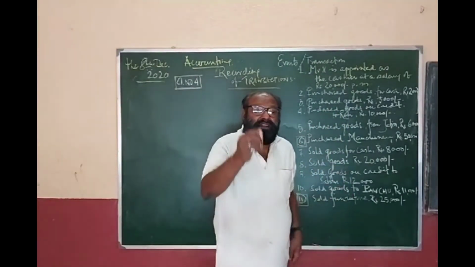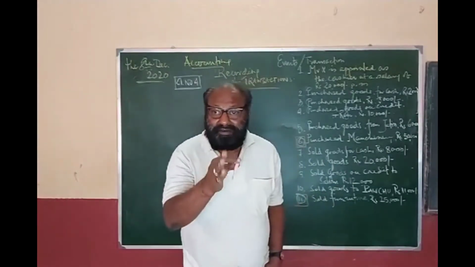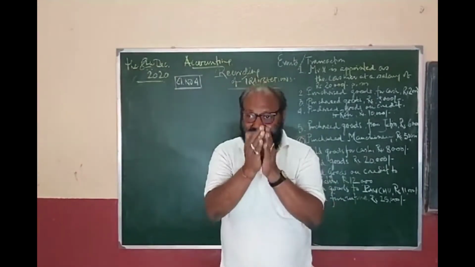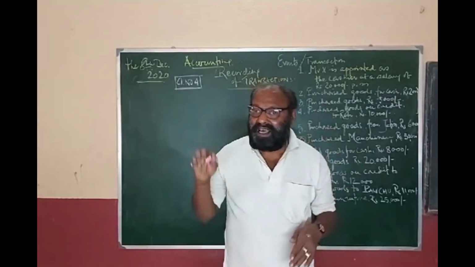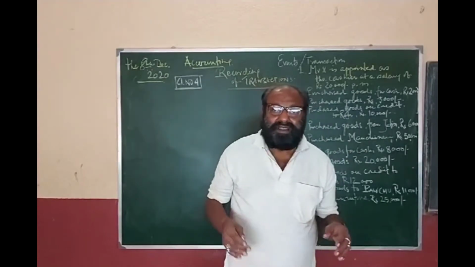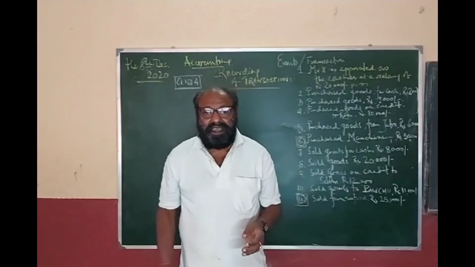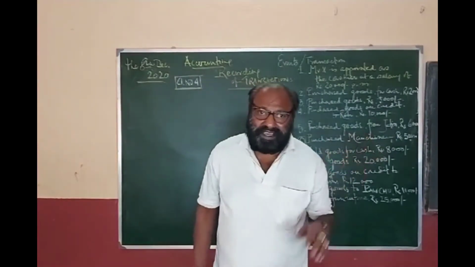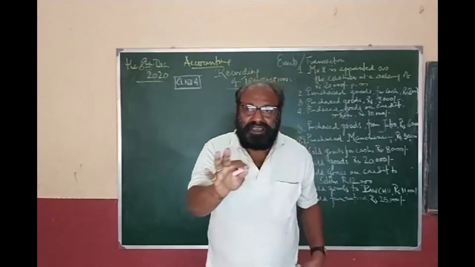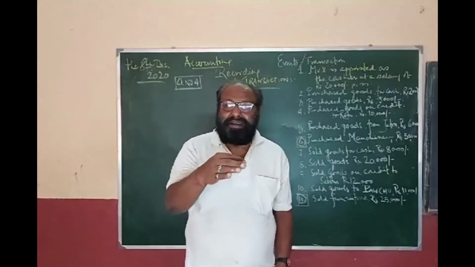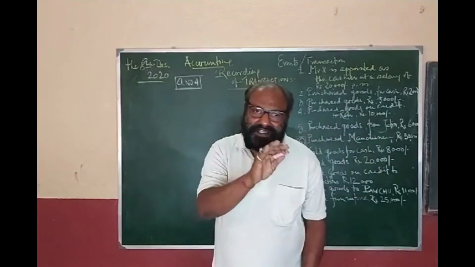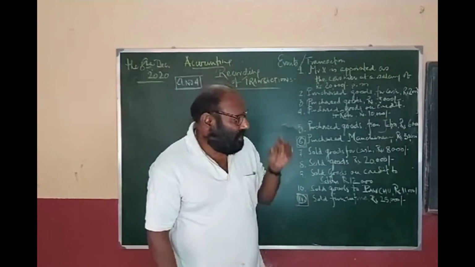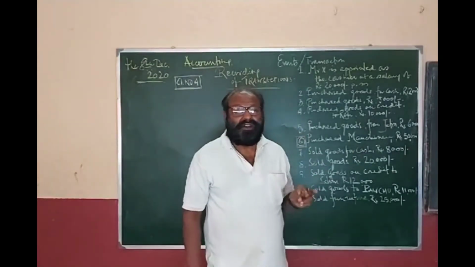Clear? And then, while recording, we have to find out what are debits and what are credits, because accounts are segregated into two parts. One is the debit side and the other one is the credit side. Basically, the right side is taken as the credit side, and the left side is regarded as the debit side. Anyway, we only have to find out the debits and credits, and that is the rules of debiting and crediting.